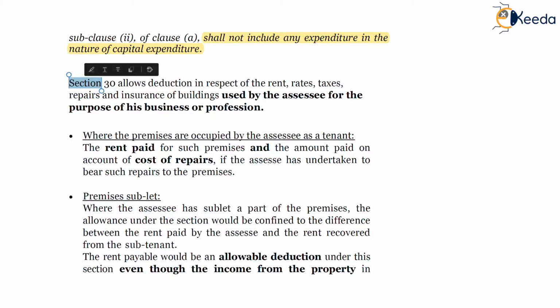Section 30 allows, so this is now continuing with the interpretation notes prepared based on the reading of the section. We have already finished reading section 30 as per the income tax law. Now, what are the further interpretation notes based on various circulars or notifications, judicial precedents and case laws? Section 30 allows deduction in respect of rent, rates, taxes, repairs and insurance of buildings used by the SSC for the purpose of business or profession. So it should be used by the SSC for the business or profession.